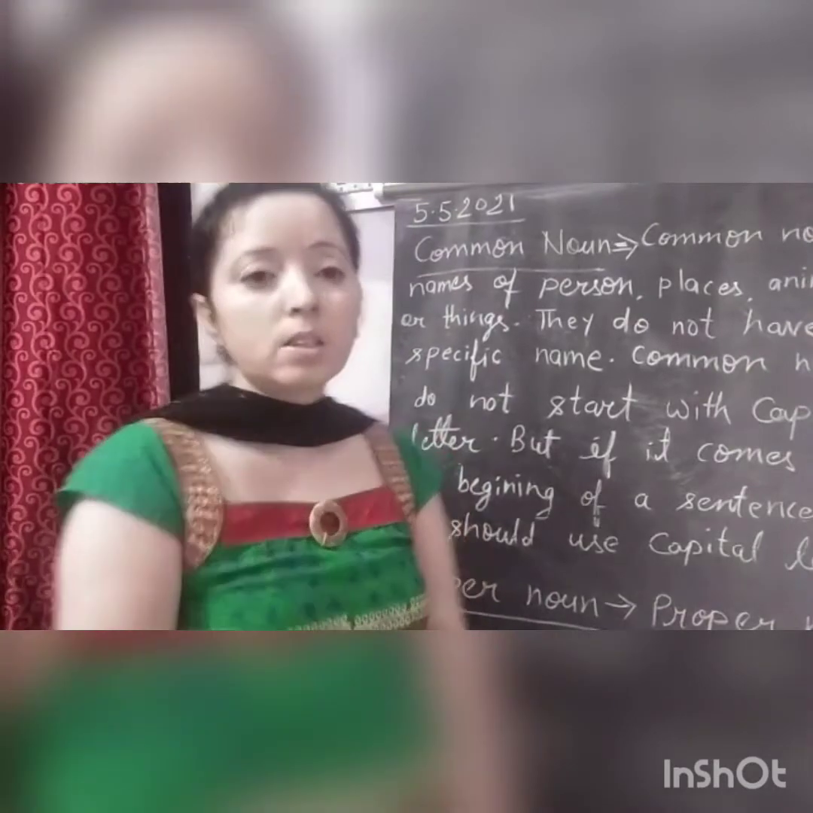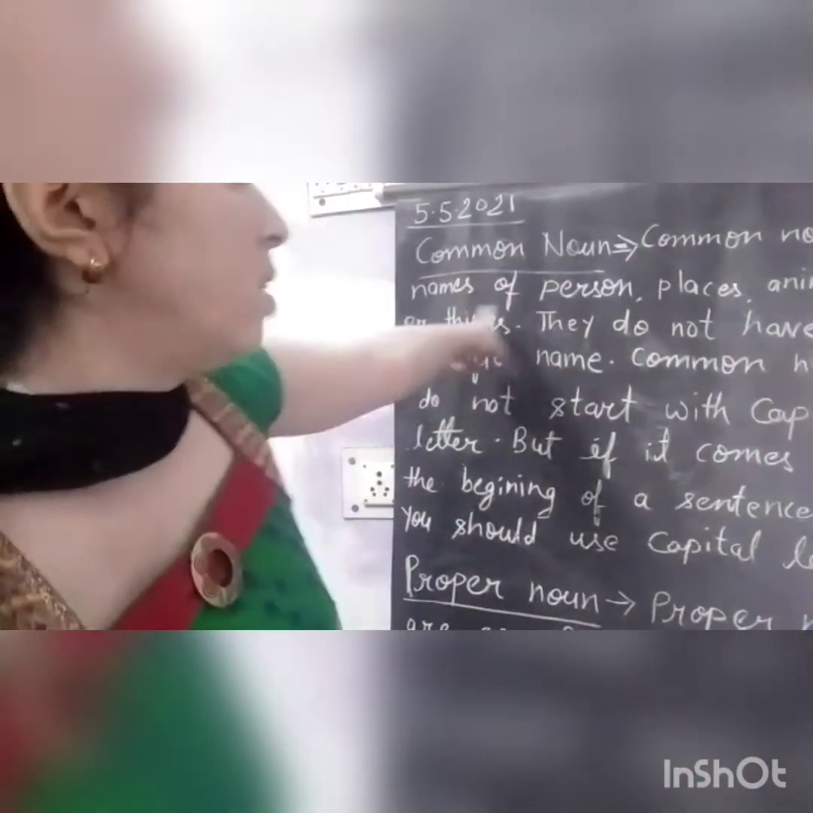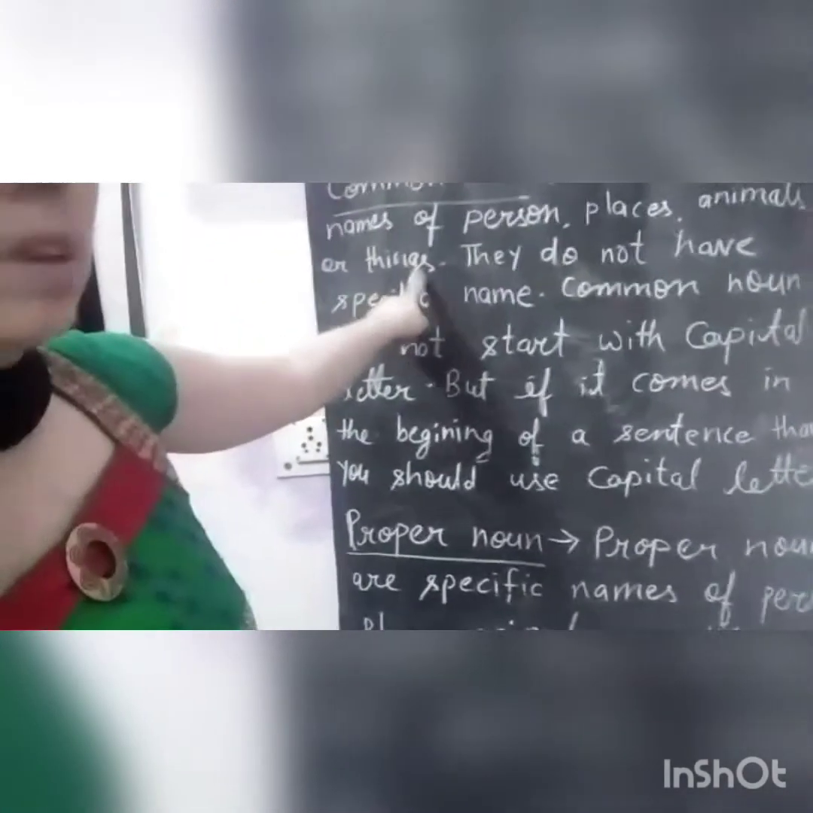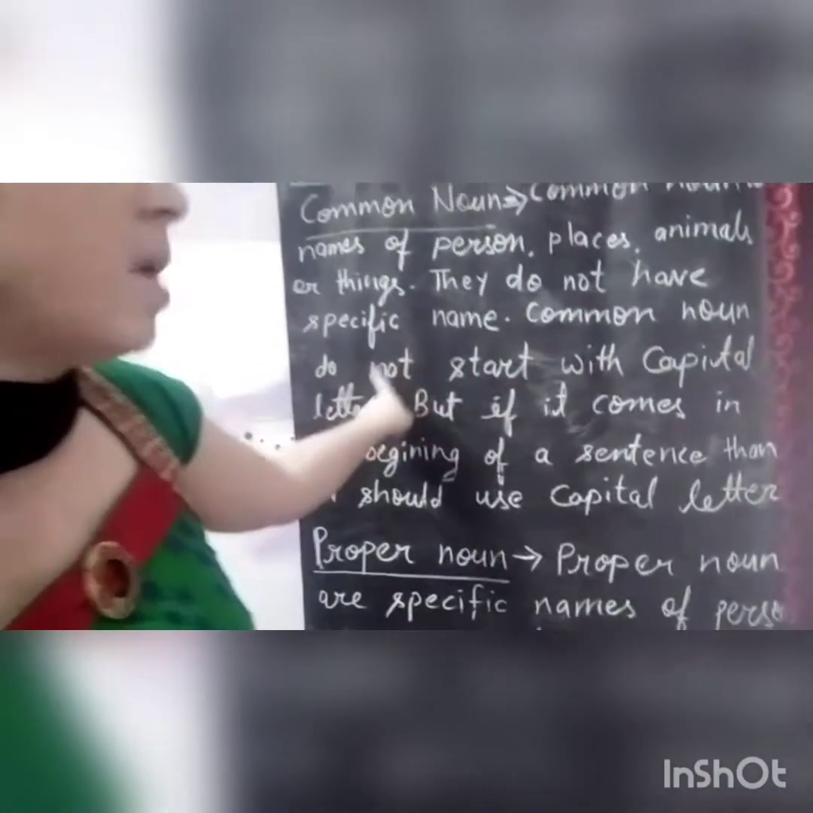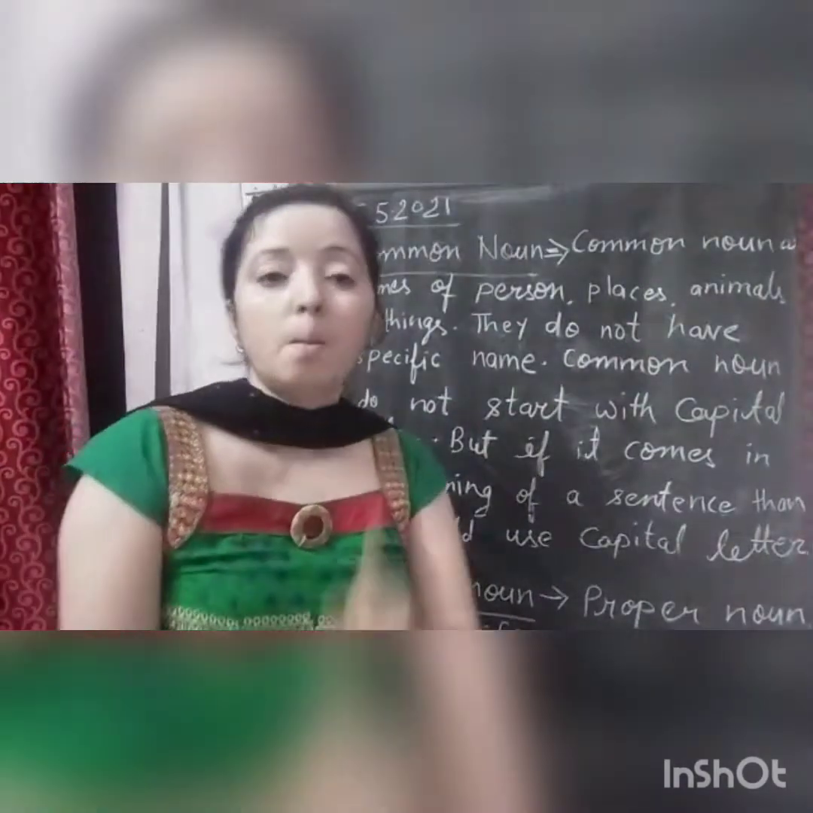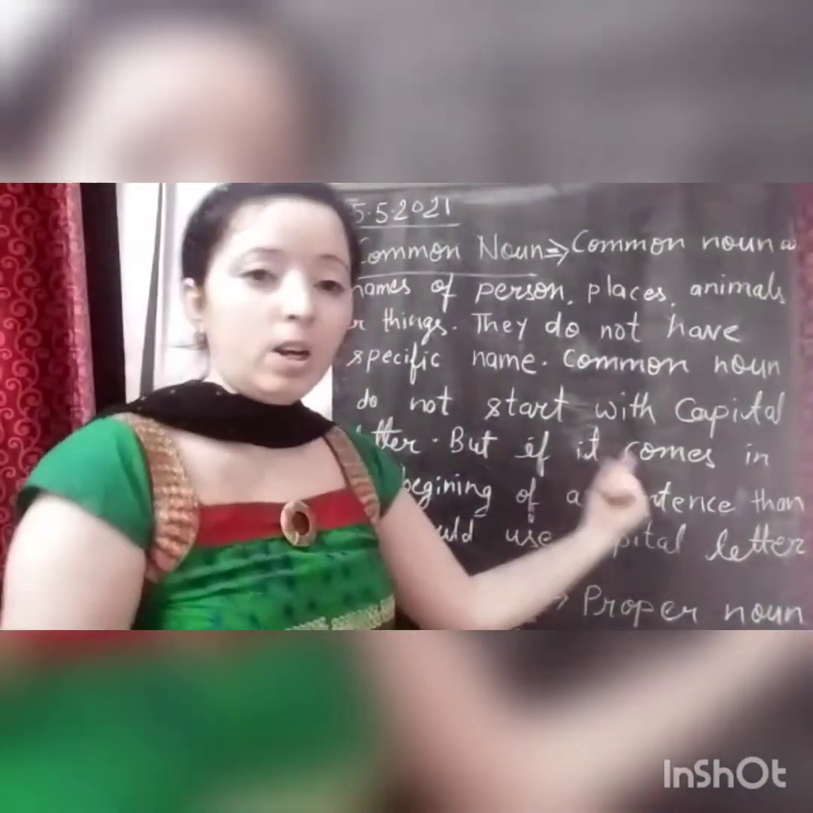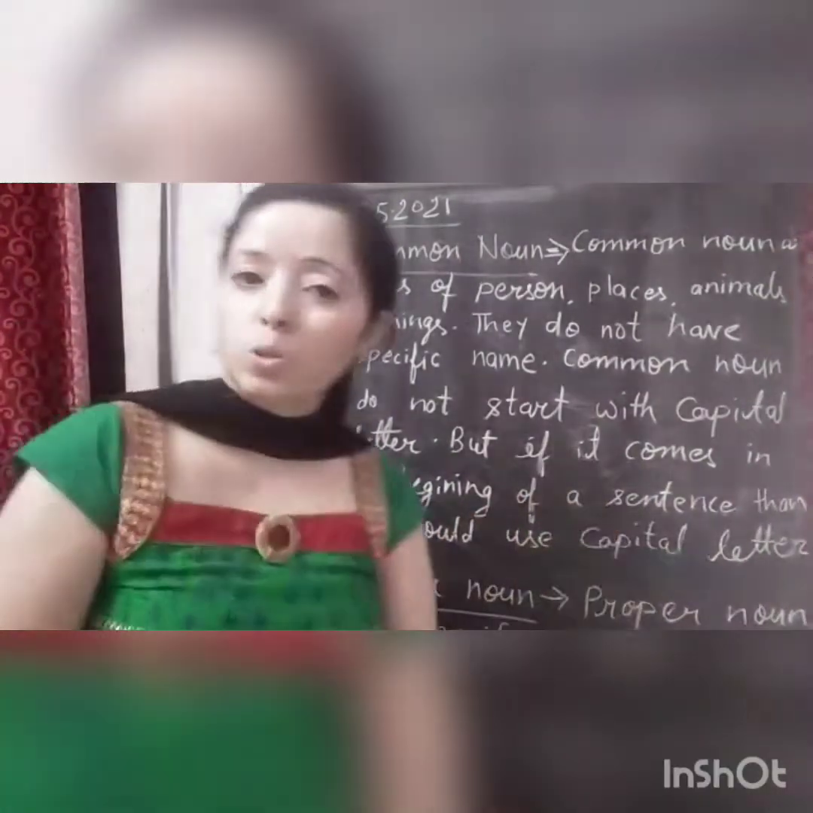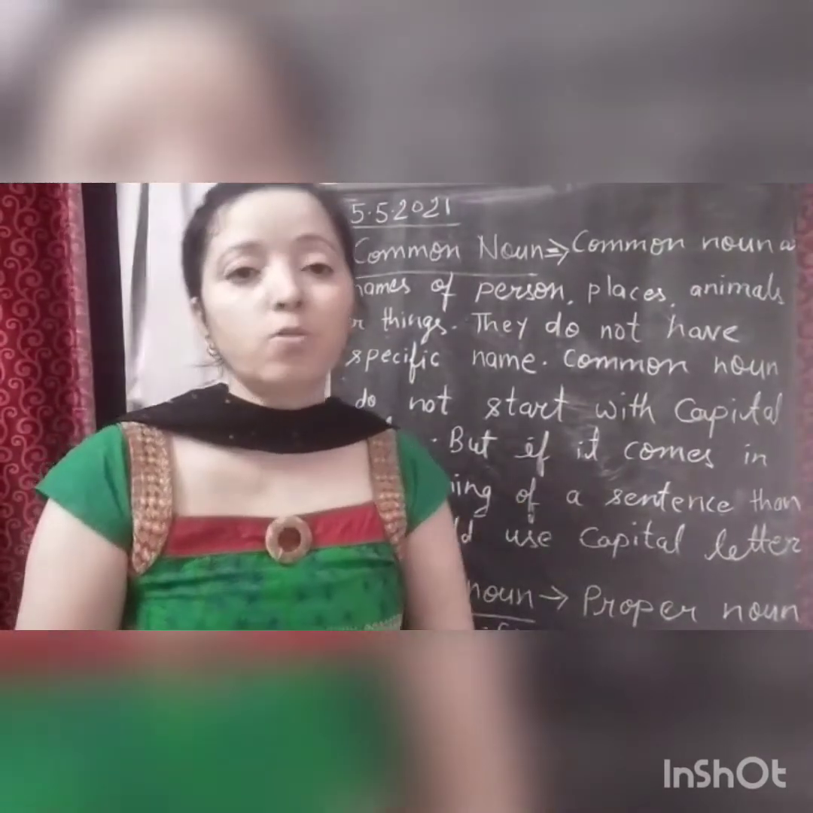So let's see what is the definition of common noun. Common nouns are the names of a person, place, animal or thing. They do not have a specific name. Common nouns do not start with a capital letter. But one thing is very important: if it comes at the beginning of the sentence, then you should use a capital letter. This is the definition of common noun.